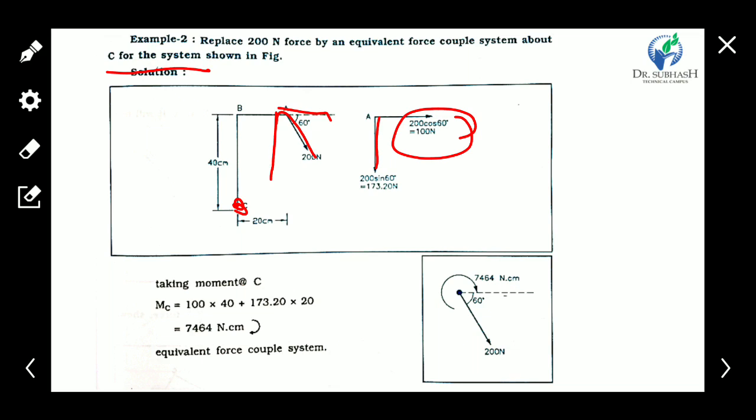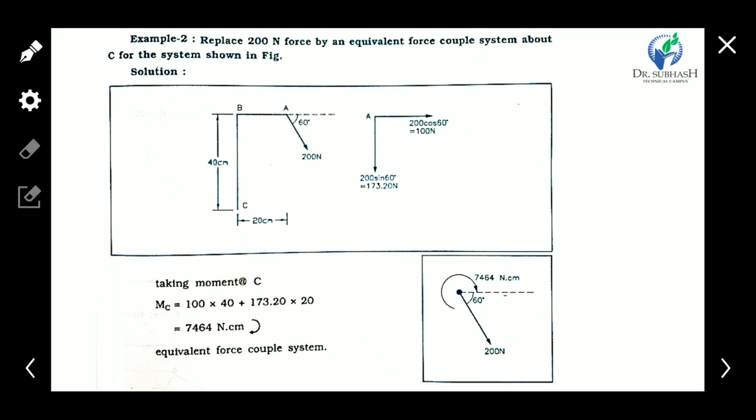Okay, now we have both horizontal and vertical distances, so we can directly take the moment of the vertical and horizontal components. So 100 Newton into the distance: this horizontal component value is 100 Newton, and this perpendicular distance is 40 centimeter.